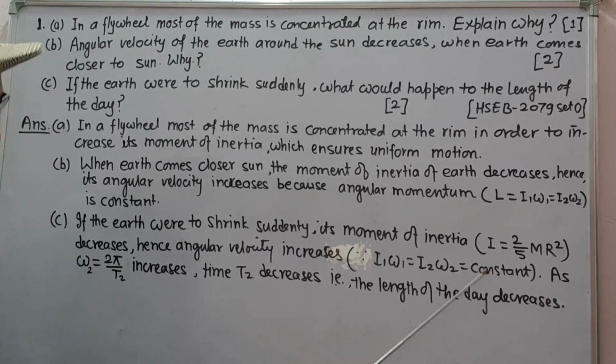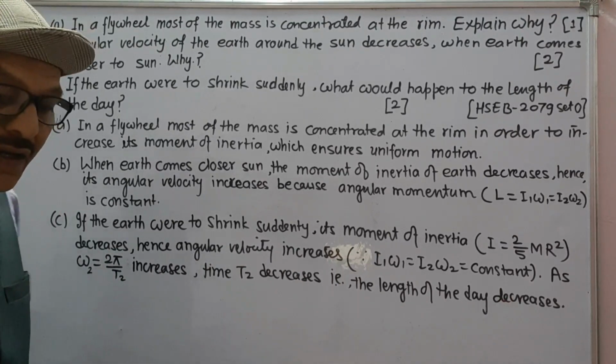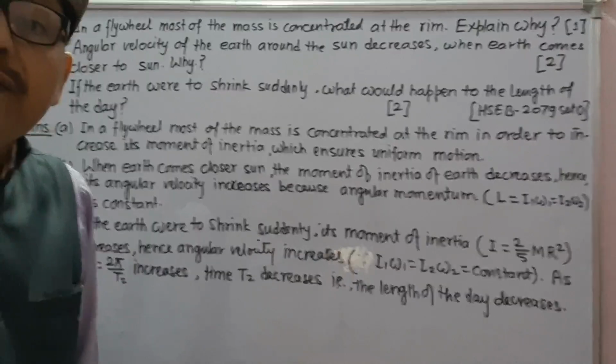omega 2 is constant. As omega 2 increases, the time period T2 decreases because omega 2 is equal to 2 pi upon T2 or 2 pi upon T. As T2 decreases, the length of day also decreases.